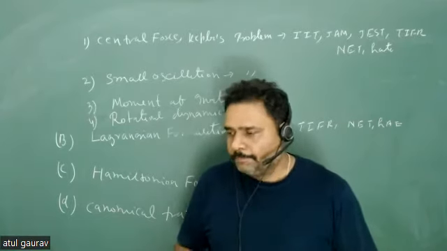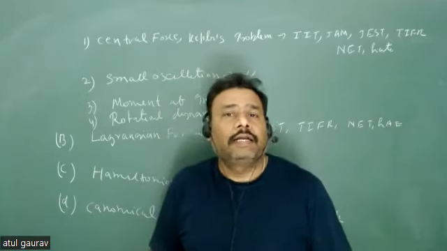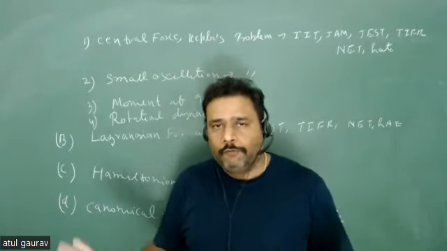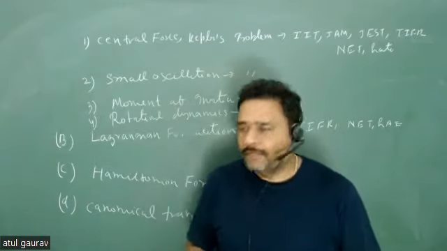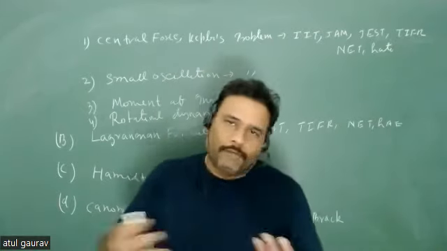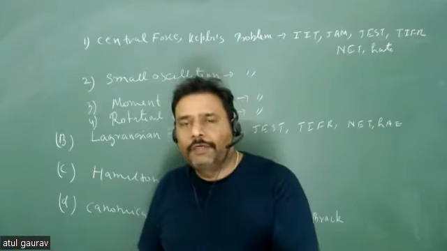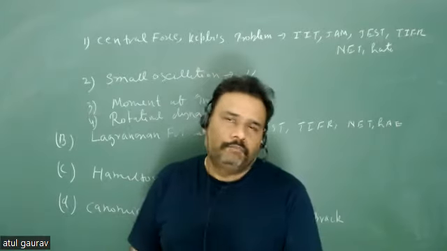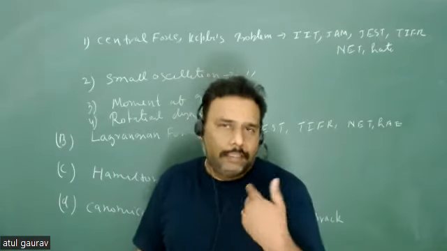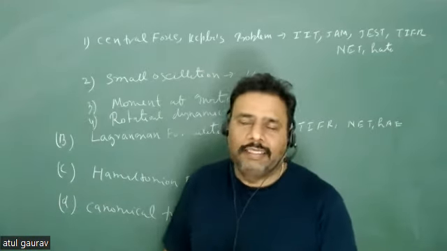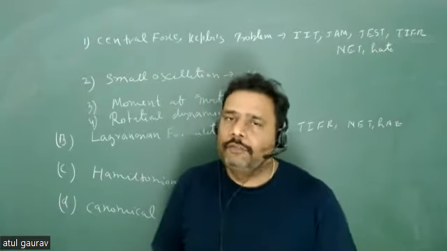Okay, so for the JAM students, the best book is basically Kleppner, which is one of the fundamental books. Everybody, JAM student or NET student, should have one copy of Kleppner with them. But I will cover all this in my notes. So your notes will be the main thing that you have to focus on. If you focus on your notes, out of 20%, if there are 8 or 9 questions from classical mechanics in any examination, you can easily solve 6 to 7, and that is more than enough to complete.